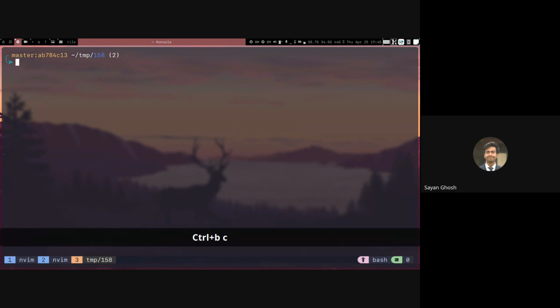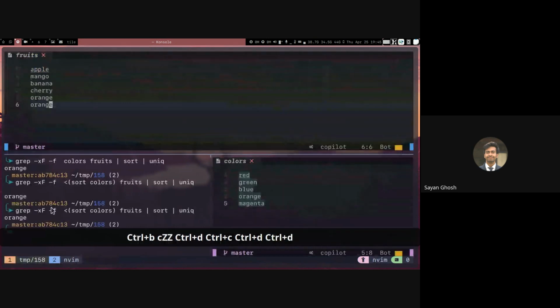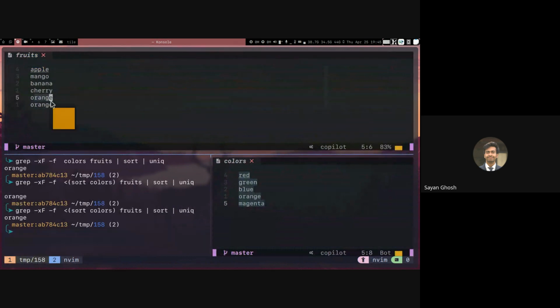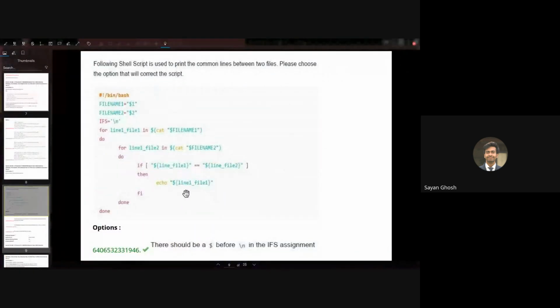So for example, same as what we saw here, right? So in this one, here we have a line orange, and here we have a line orange, but the line numbers are different. So this is line 4, this is line 5, but this will still be printed, right? Because we are just checking if any line of this is same as any line of this. So that line will be printed here.